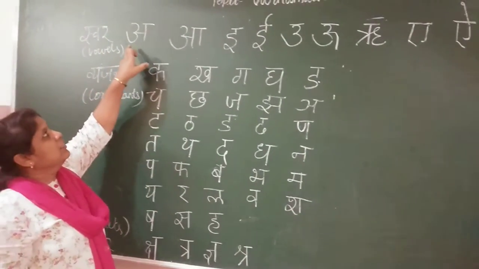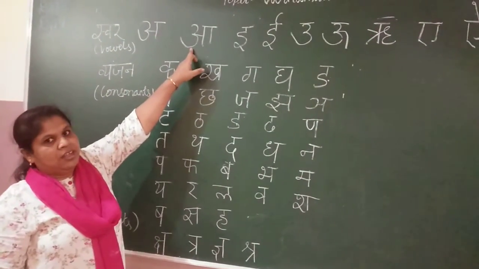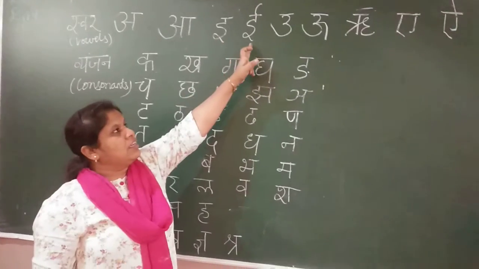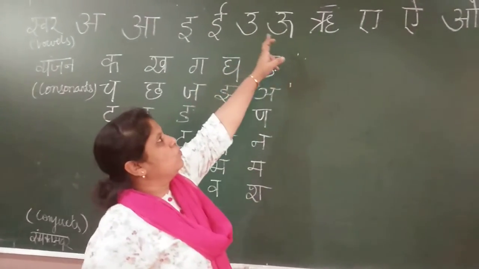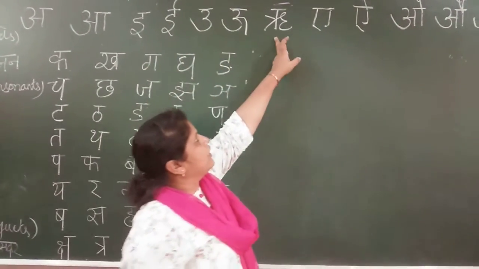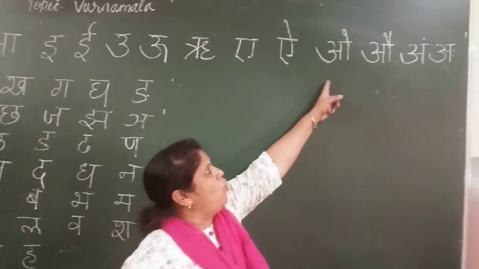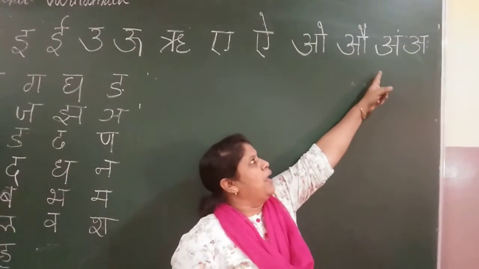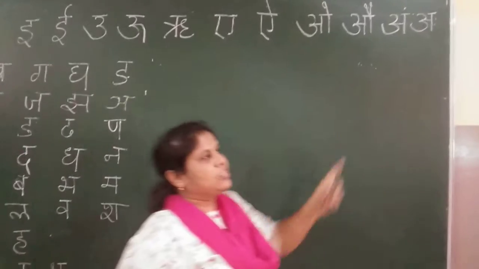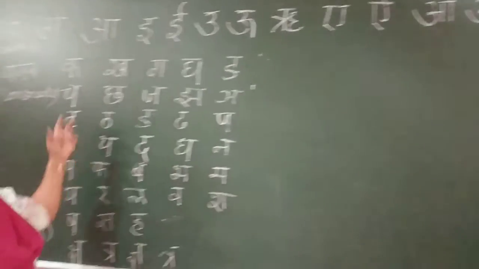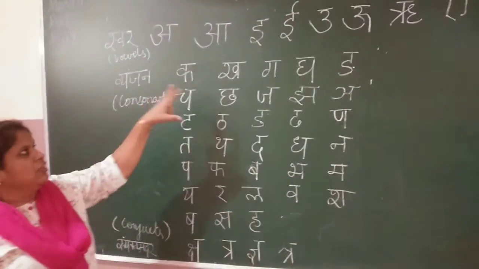Once again: a, e, u, ri, e, I, o, au, aha. Okay children, the next is vyanjan.